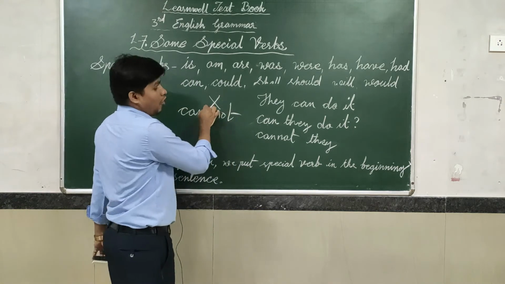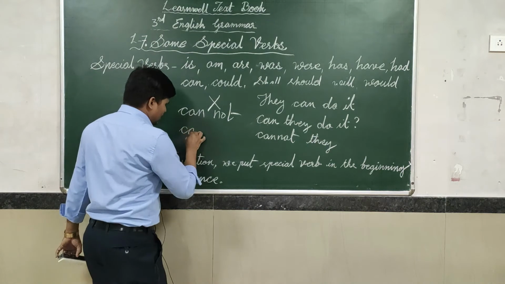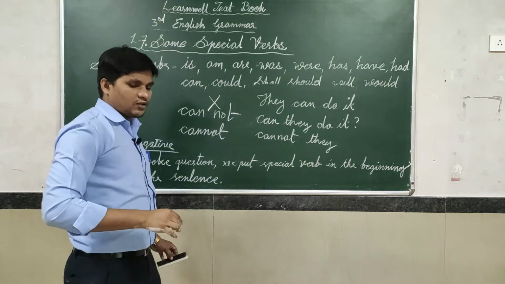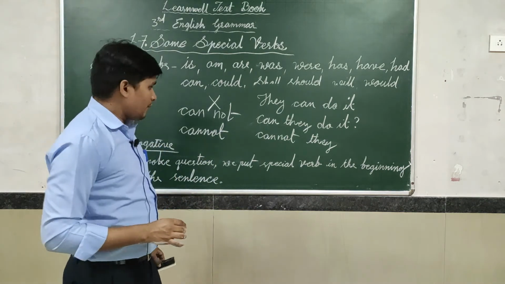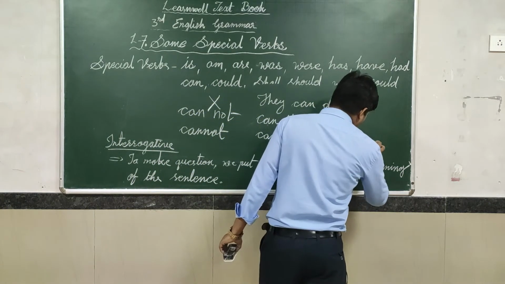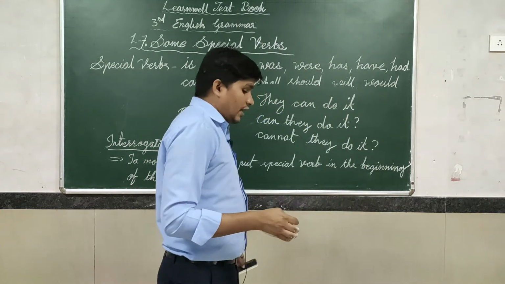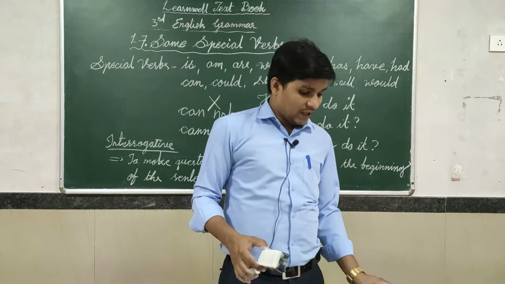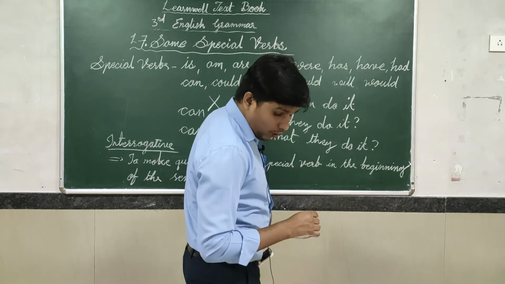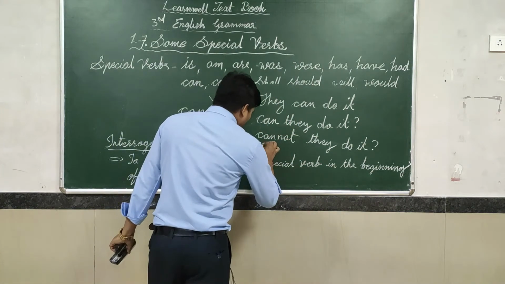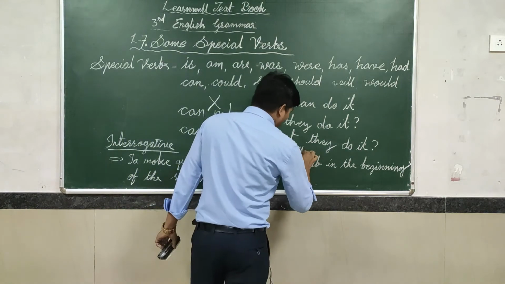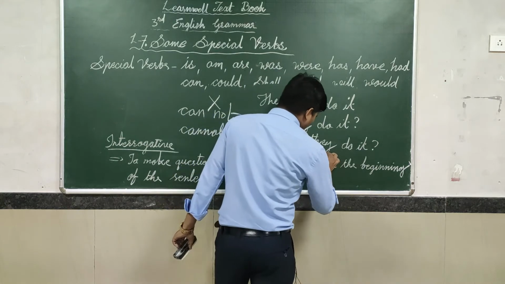Cannot. This is wrong. What do you say? C-A-N-N-O-T. Cannot. This is the right spelling. Okay, so cannot they do it? Question again. When you make the short form of this sentence, what do you say? Simply apostrophe. Can't. Can't they?